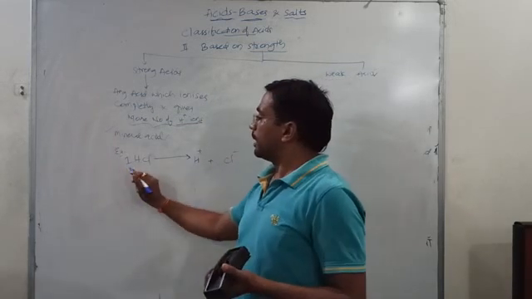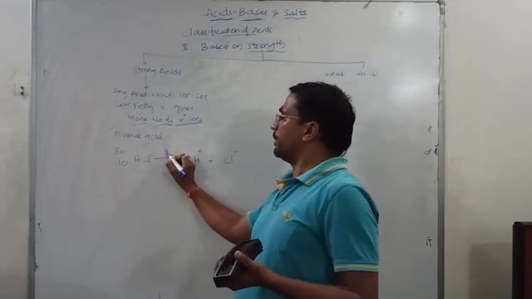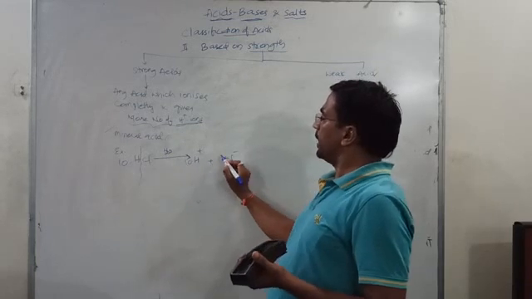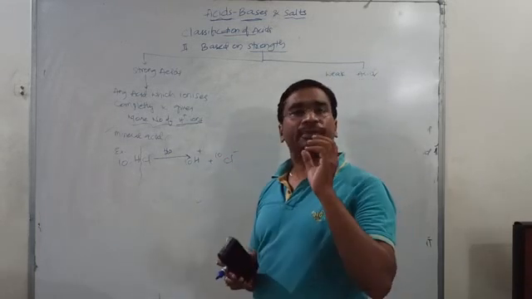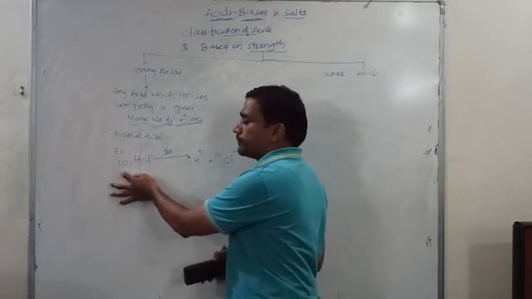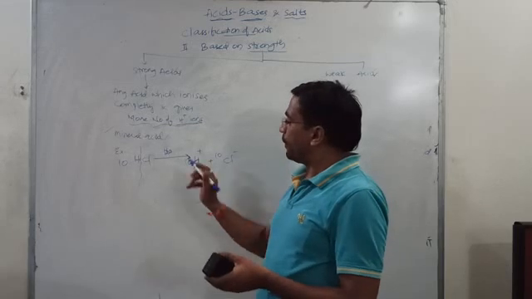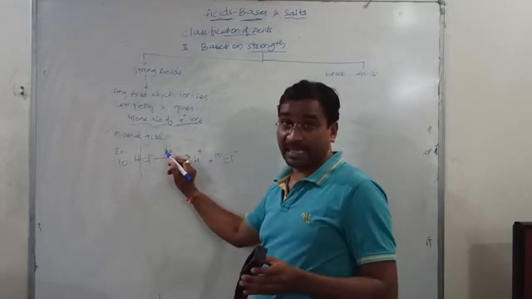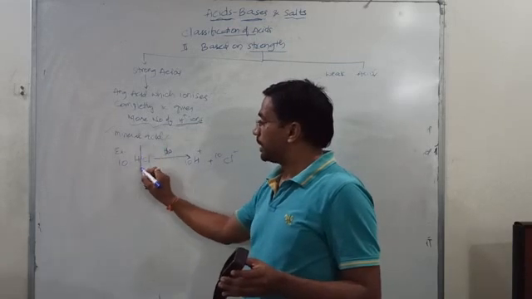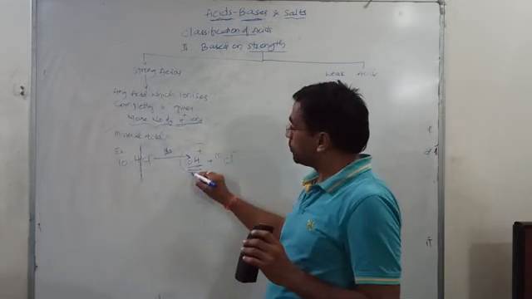Suppose I am taking 10 molecules of HCl. When you add water, 10 molecules will divide to give rise to 10 H plus and 10 Cl minus. We are not concerned with how many molecules there are, whether it is 1, 10, 1000, or 1 lakh. If you are adding water, water is compulsory, in the presence of water they will dissociate and give rise to ions. Which ions? H plus ion.